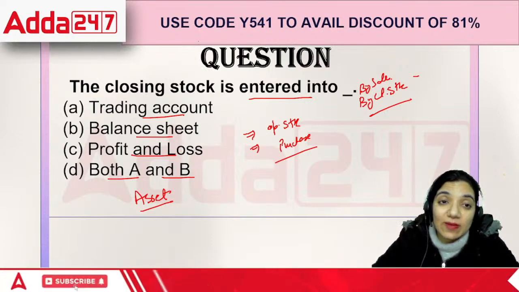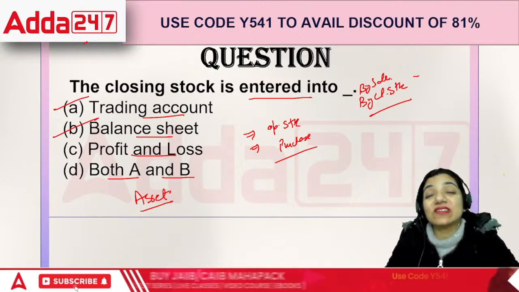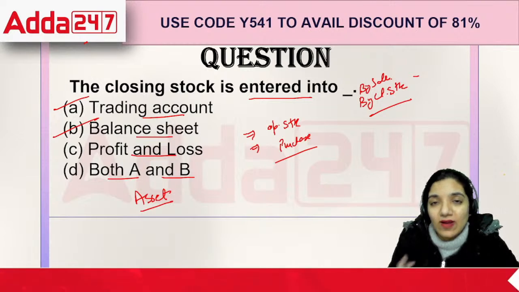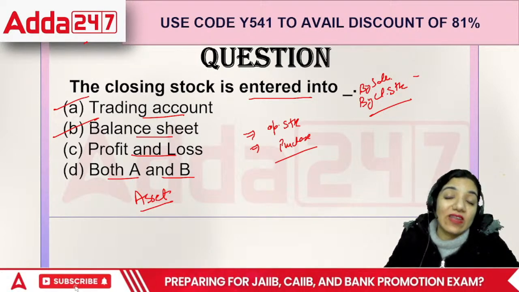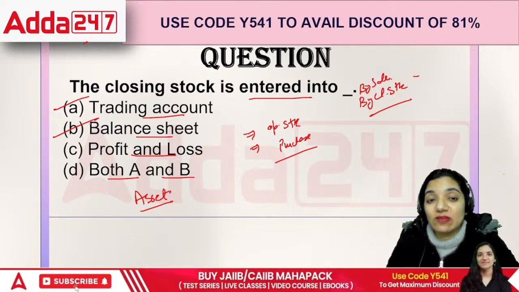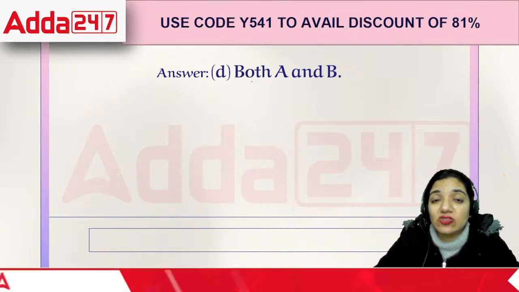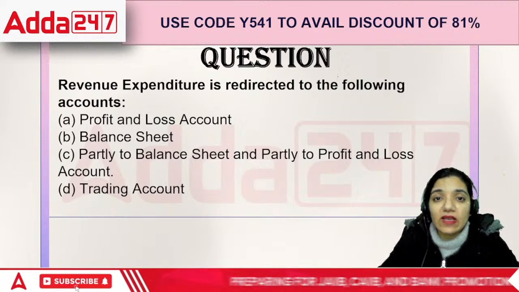So it is basically a part of the trading account as well, but it's also a part of the balance sheet because it's an asset which would be there in the business for a long period of time. At least for this year, yes, it's going to be, because the stock is not sold on the very next day that it is produced. It takes time. So it may take 1 year, it may take 2 years, whatever the time may be. So it is both A and B. Here comes the next question.